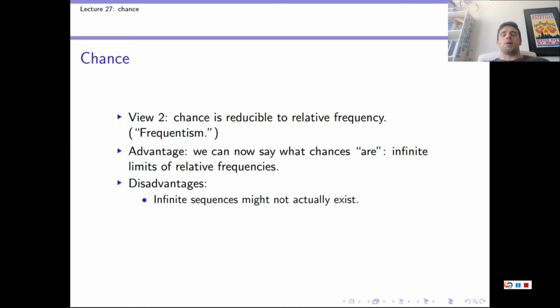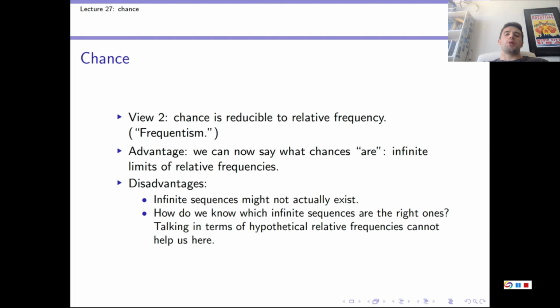But there are some bad things about this view as well. The first is that infinite sequences of trials might not exist. We can't sit and watch an infinite sequence of coin flips. And another problem is to do with the infinite sequences themselves. We have to know which are the right ones. For example, we might imagine a coin flipped 1 trillion times might exhibit some kind of wear and tear and bias the coin at that point in the sequence.